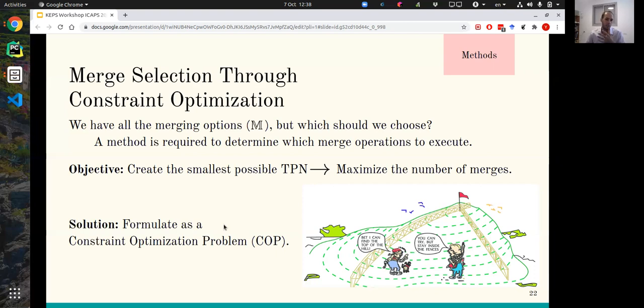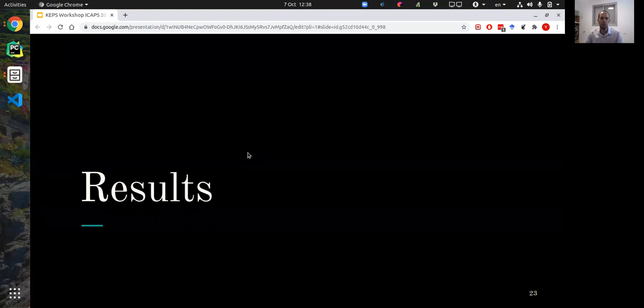which we define its objective to be creating the smallest TPN, i.e. maximizing the number of merges. Let's talk about the results.